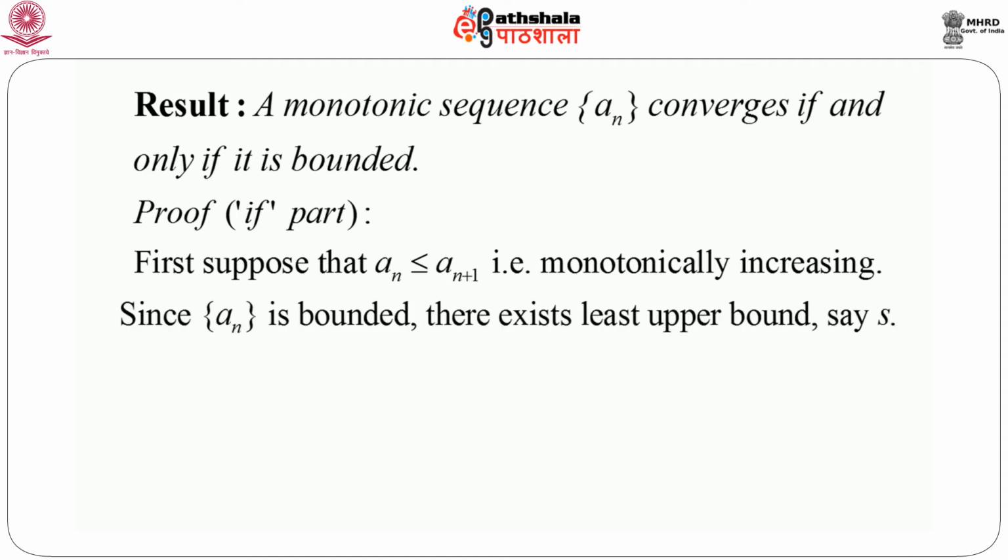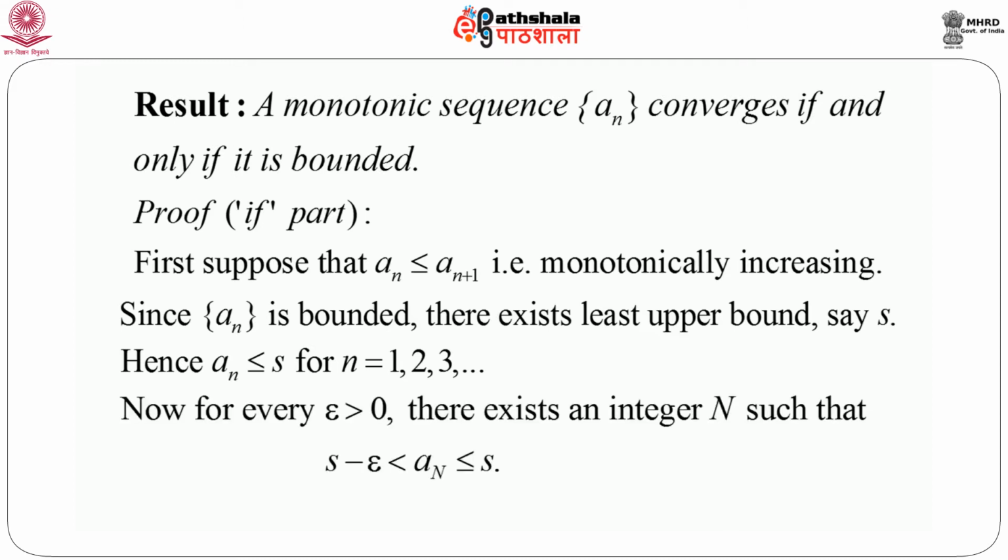Now, since it is given that an is bounded, we can always have the least upper bound of the sequence, which we call S. That means an is less than or equal to S for all n equals 1, 2, 3 and so on. That means an can never exceed S. Whatever be the value of n, an can never be greater than S. At most it can be equal to S but not greater than S, because the least upper bound is S.